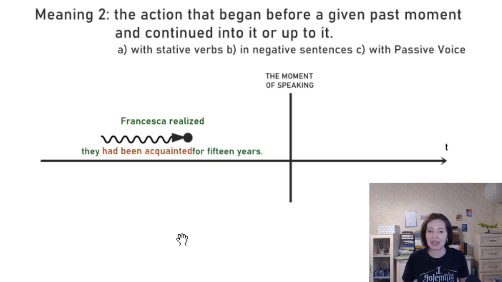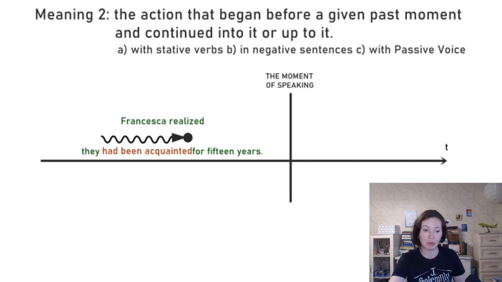So here we have an example with a stative verb to be. Francesca realized they had been acquainted for 15 years. Francesca поняла, что они уже знакомы 15 лет. There was a moment in the past, a given past moment, when she realized that. And 15 years before that, there was this long action that continued for 15 years before that moment and into that moment. And because the verb is stative, we can't use the past perfect continuous. So we have to use the past perfect as the simpler, shorter tense, right?